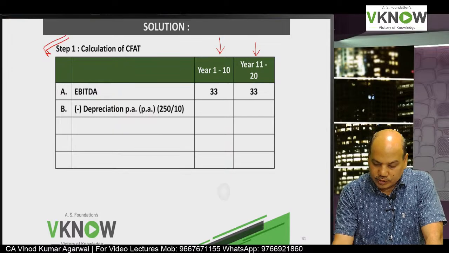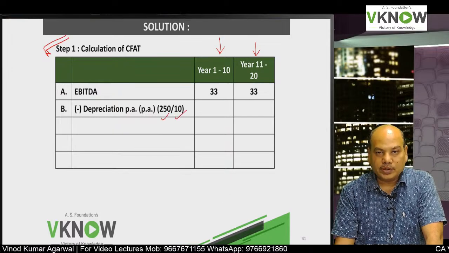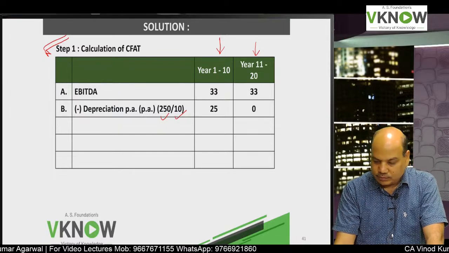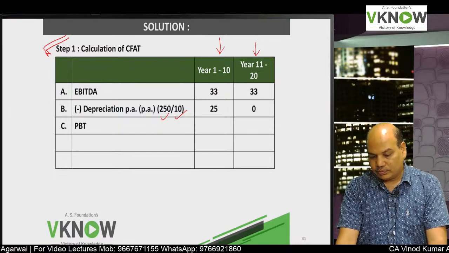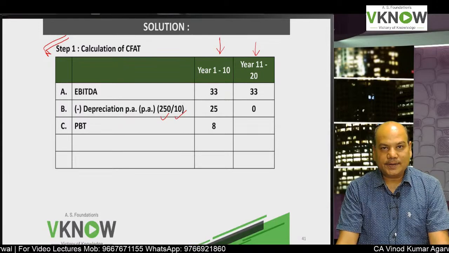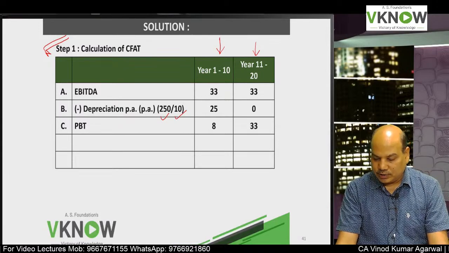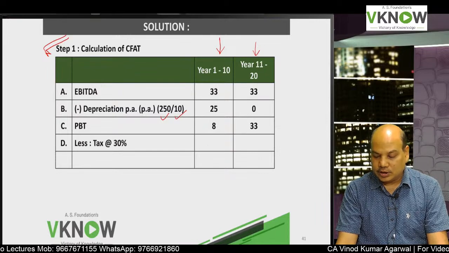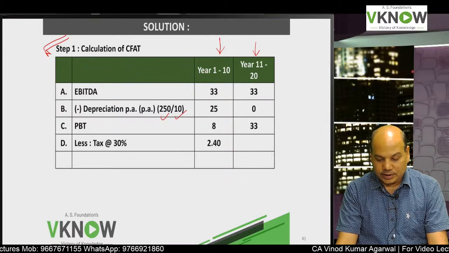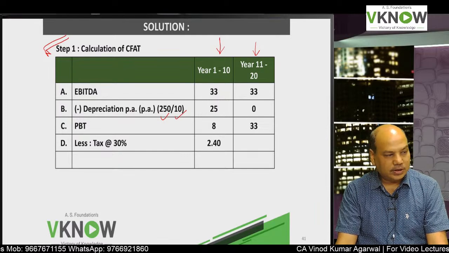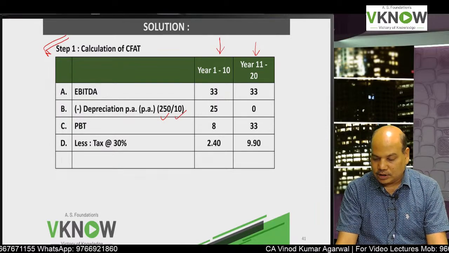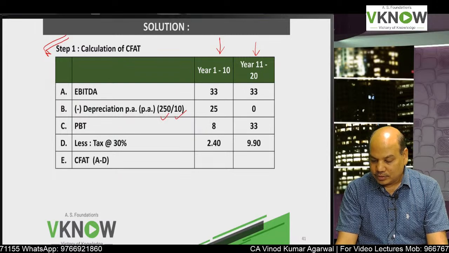250 is the cost of the asset. Life of the equipment is 10 years. So for the first 10 years depreciation will be 25. Second block, 0. So we'll get PBT: in the first 10 years 8, in years 11 to 20, 33. Then we'll write tax at the rate of 30%: 2.4 and 9.9.